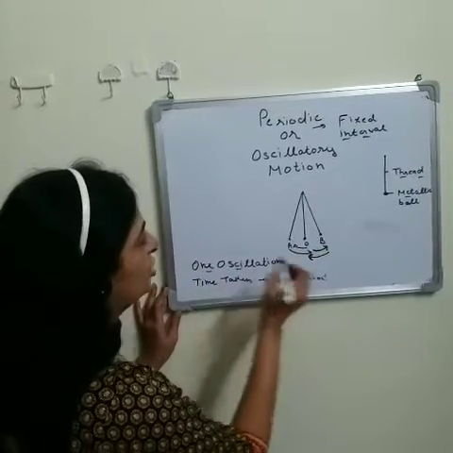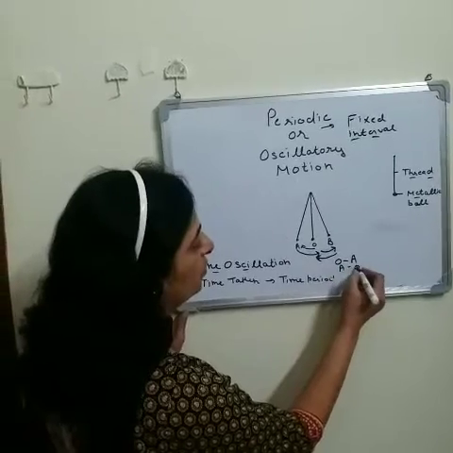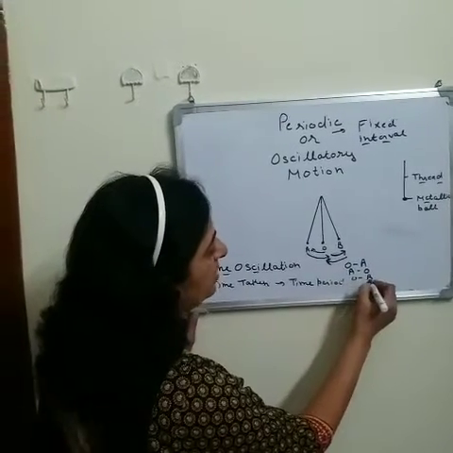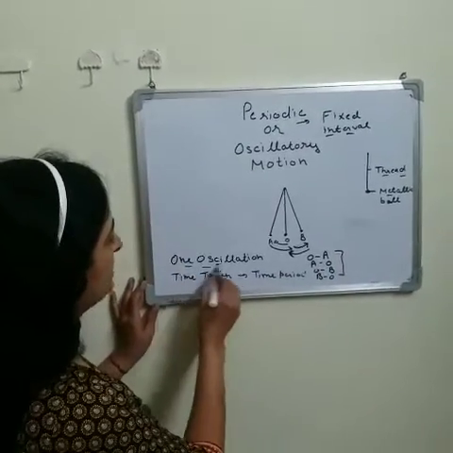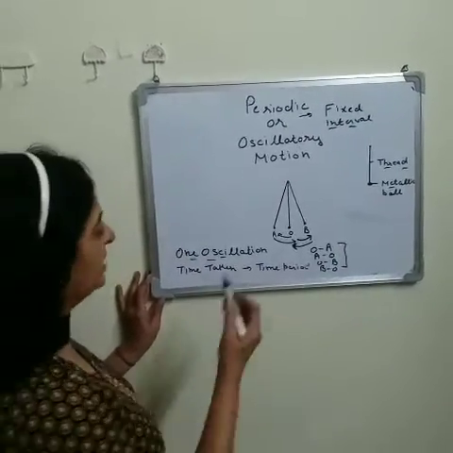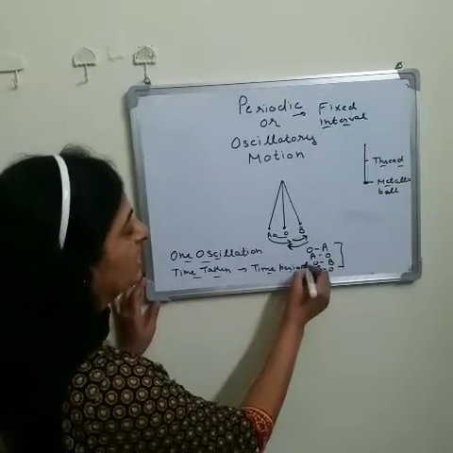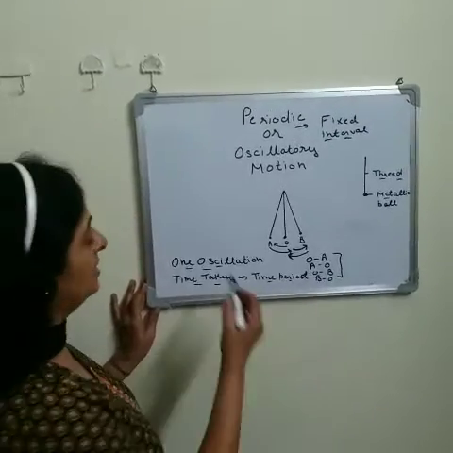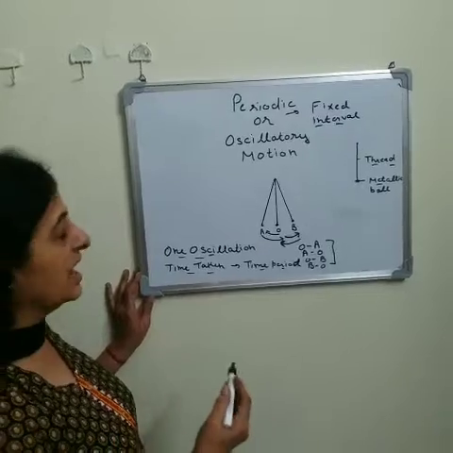So one oscillation means O to A, A to O, O to B, and B to O. The time taken to complete one oscillation is known as the time period.